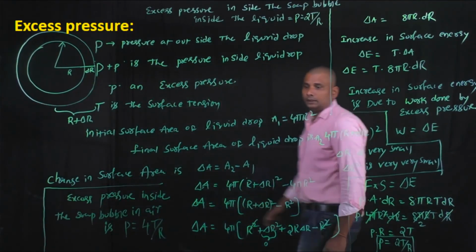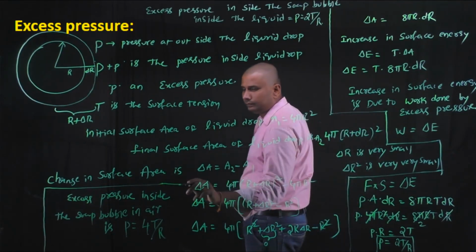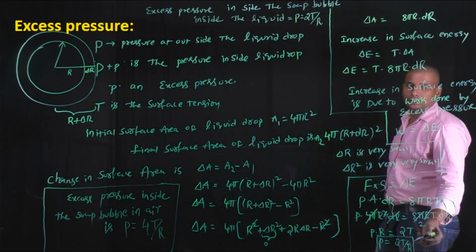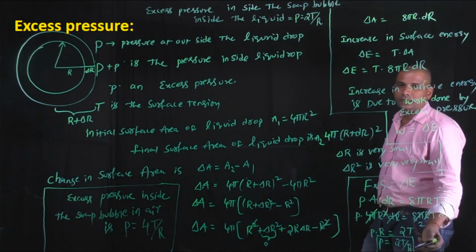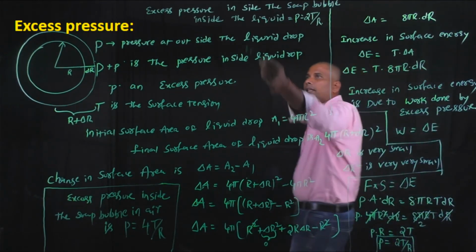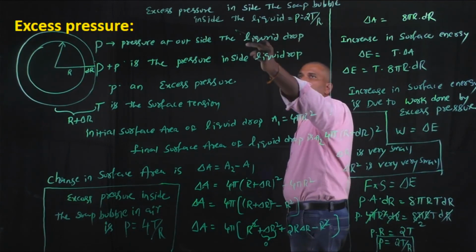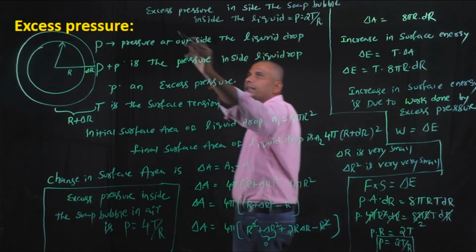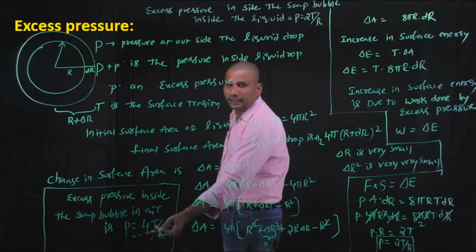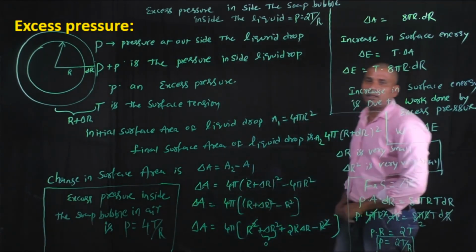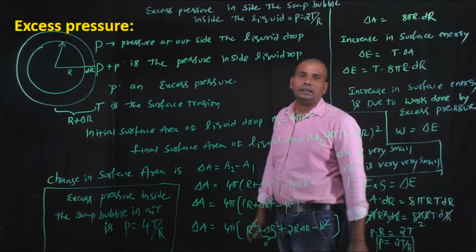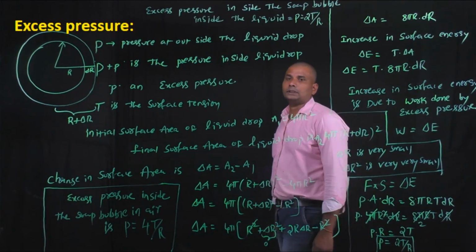Okay, these are the three formulas of the excess pressure. One is the excess pressure inside the liquid drop, which is in air, which is 2T by r. Another is the excess pressure inside the soap bubble which is inside the liquid, which is 2T by r. And if the soap bubble is in air, then the excess pressure is 4T by r. These are the three different types of excess pressure in the liquid drop and soap bubbles. Thank you.